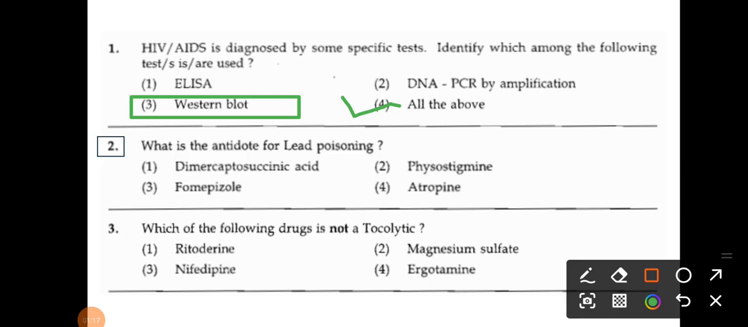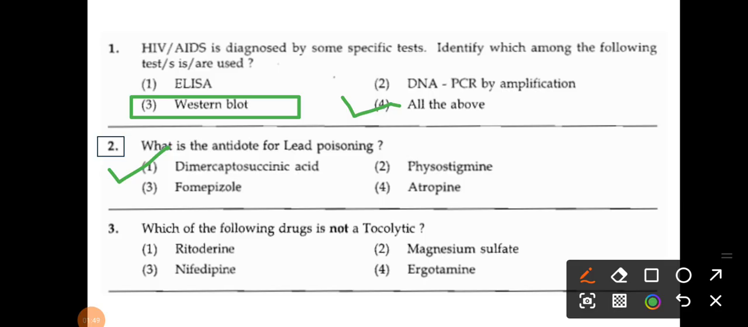So here the correct answer is option 4, all of the above. The second question: what is the antidote for lead poisoning? The options are dimercaptosuccinic acid, physostigmine, fomepizole, and atropine. So what is the correct answer here? That is dimercaptosuccinic acid. Fomepizole is used in which poisoning? It is used in alcohol poisoning or methanol poisoning, right?